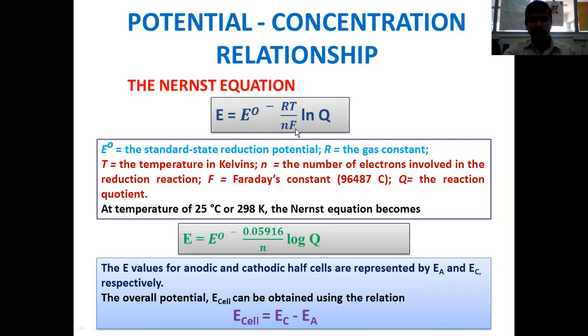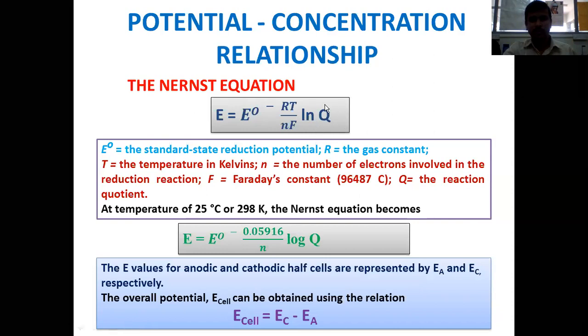F is Faraday's constant, 96,487 coulombs, a standard value. And n is how many electrons have been removed from the reducing agent in its oxidation process, or how many electrons have been added to an oxidizing agent in its reduction process. So n is the number of electrons released or added.